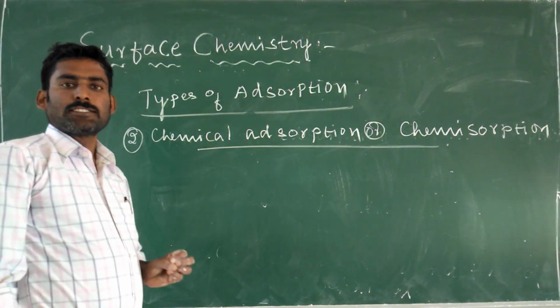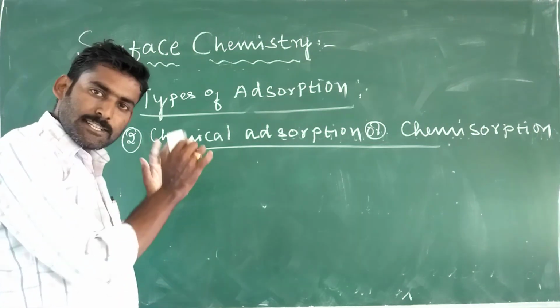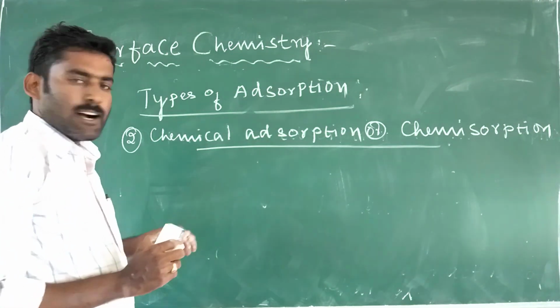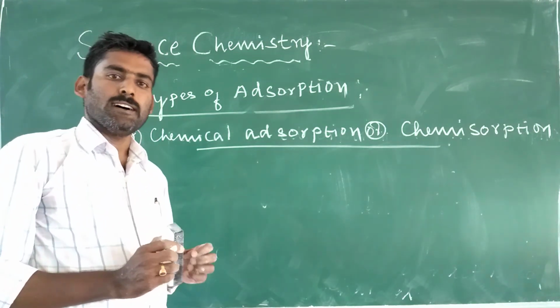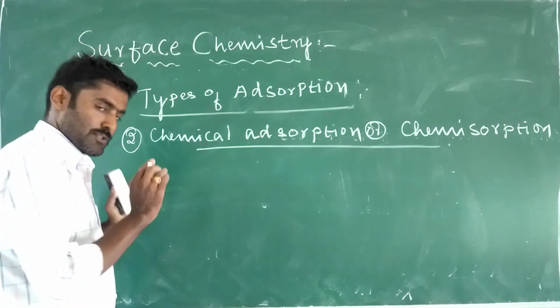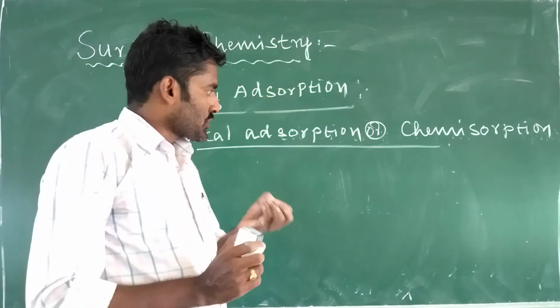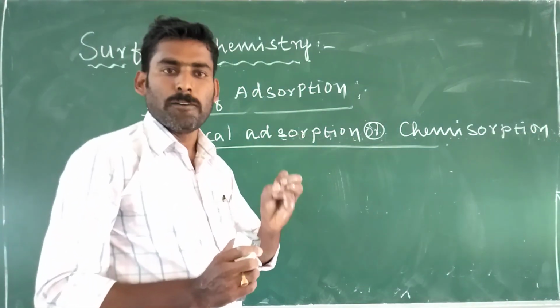So chemical adsorption or chemisorption is nothing but the adsorption in which adsorbent and adsorbate are held together by strong chemical bonds. Nothing but between the adsorbent and adsorbate, strong chemical bonds are formed.